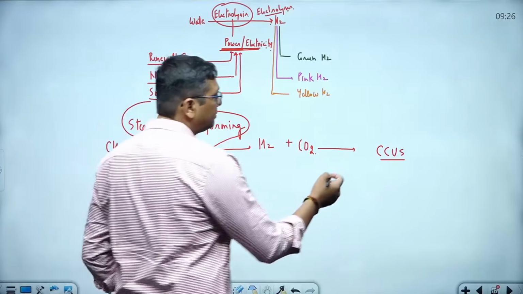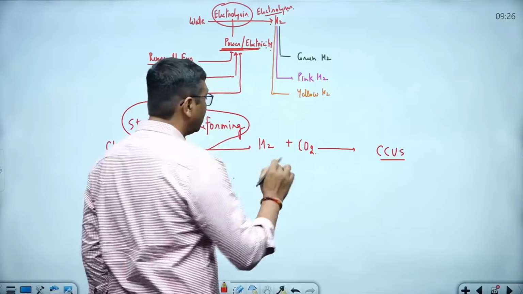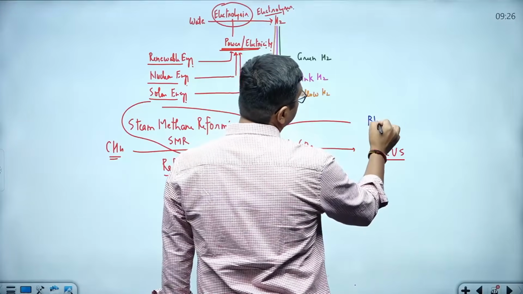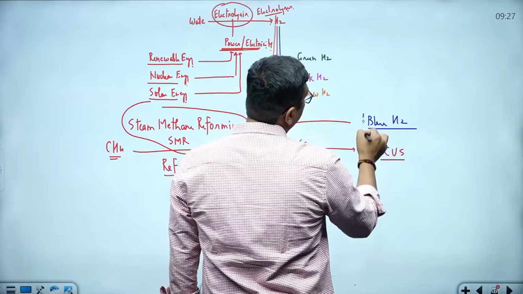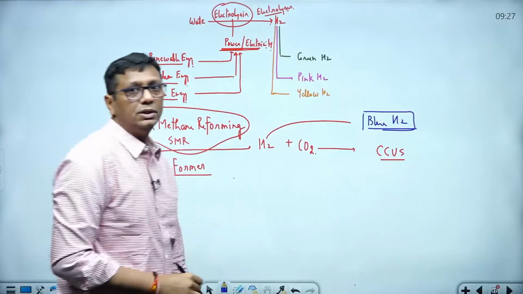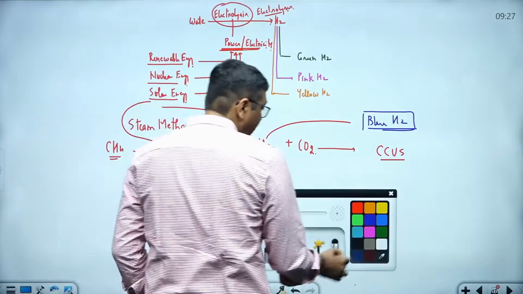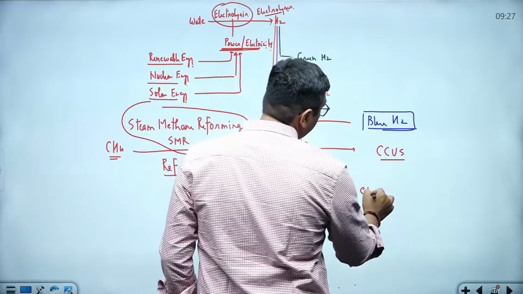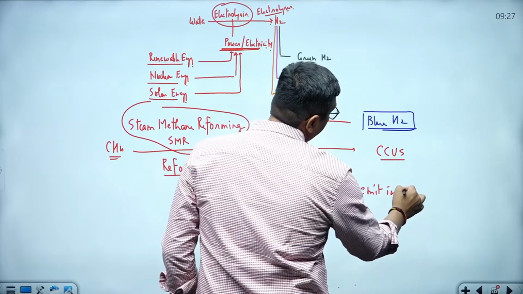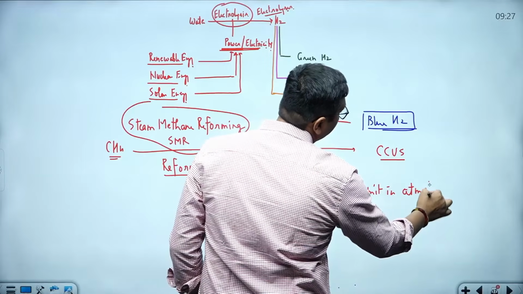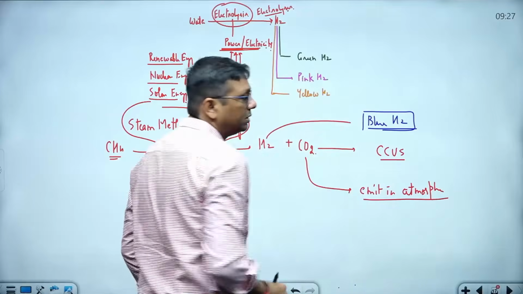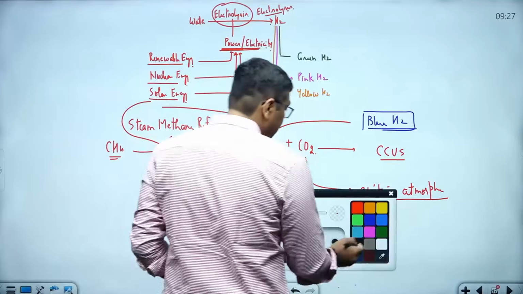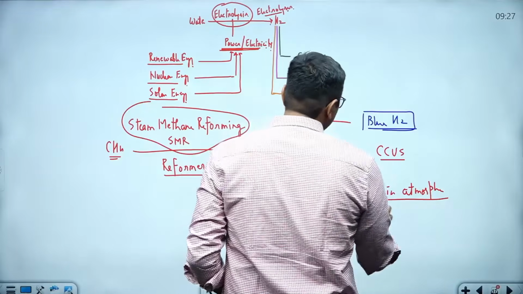In this case we are not creating any greenhouse effect, and this hydrogen is called blue hydrogen. But in the other process, if this CO2 is emitted into the atmosphere and causes environmental pollution, in such cases we call this hydrogen gray hydrogen.